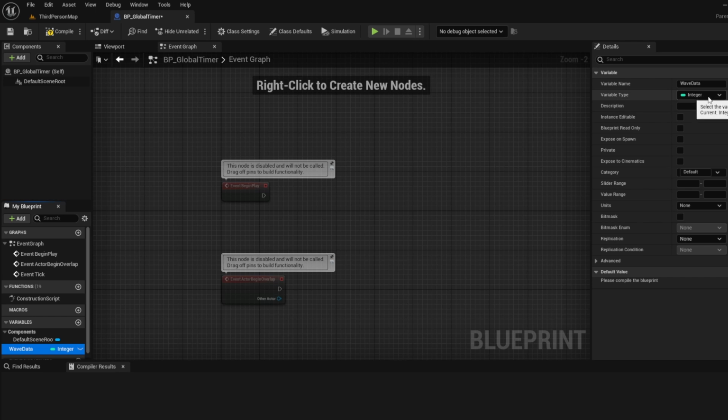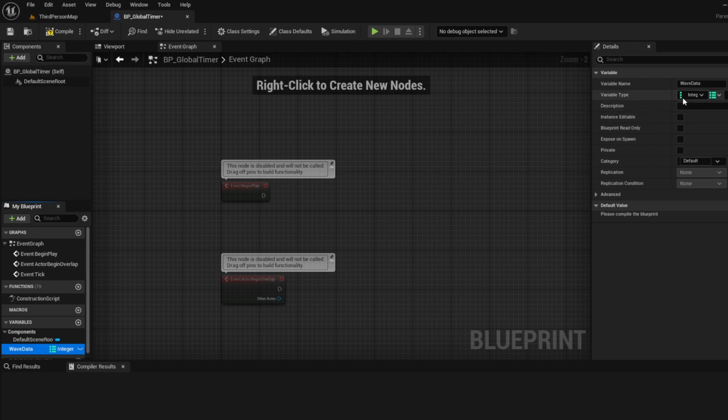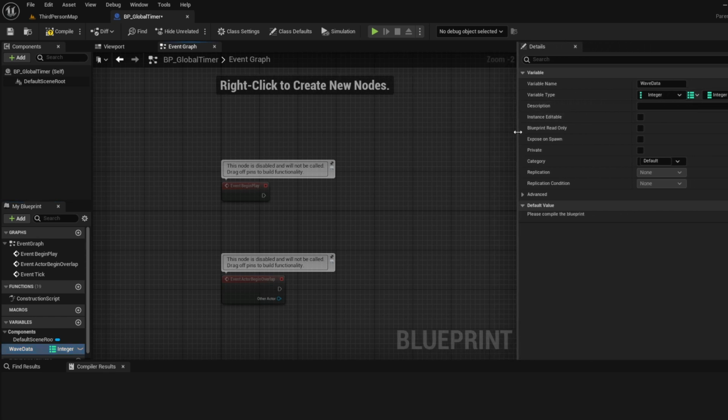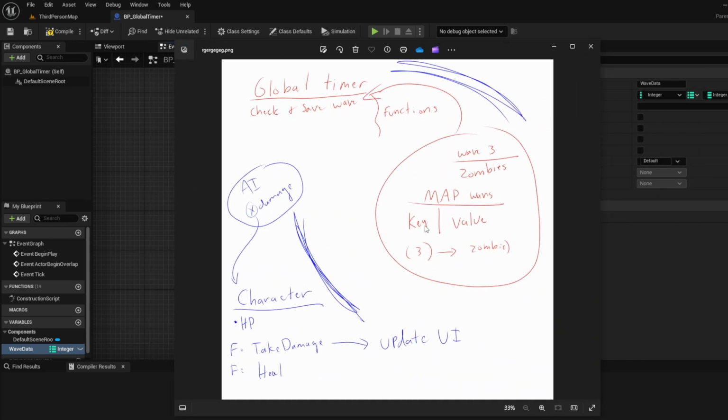Now that we have that set, we're going to click on this little guy. You see where it says map? You select that. So this is still an integer, but this is our key now. And then we need our value, which is part of an array. For our value, we want to have probably an AI type.